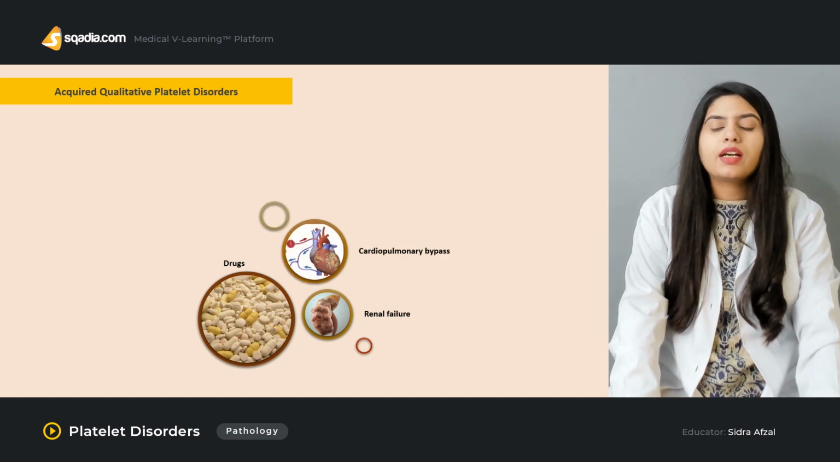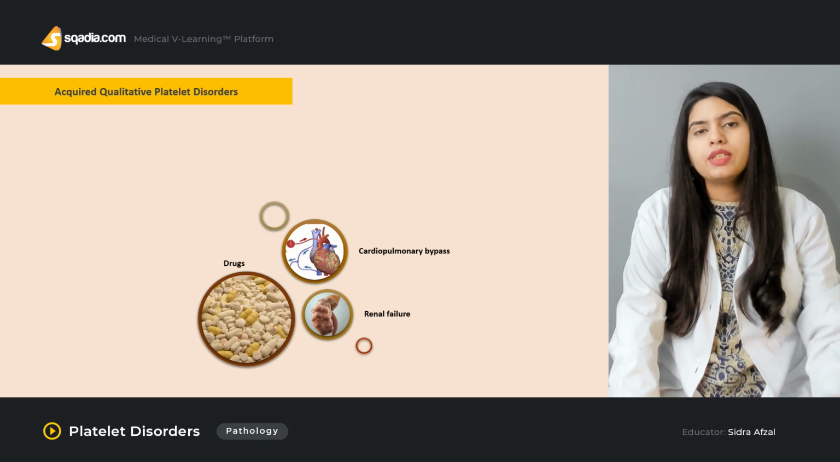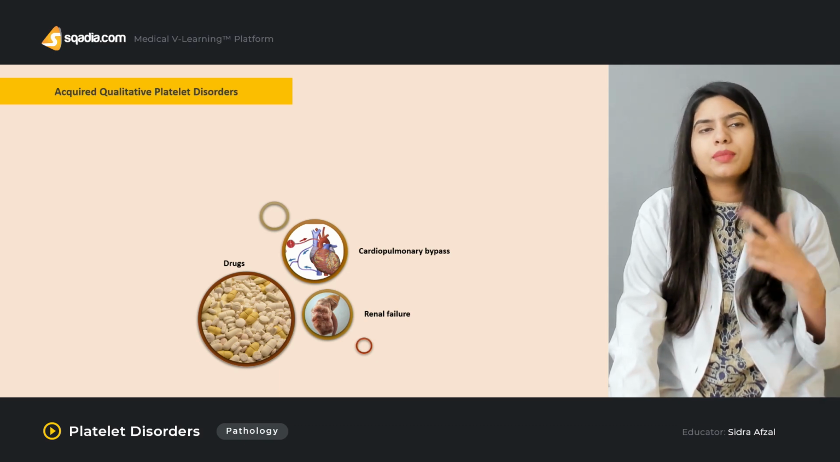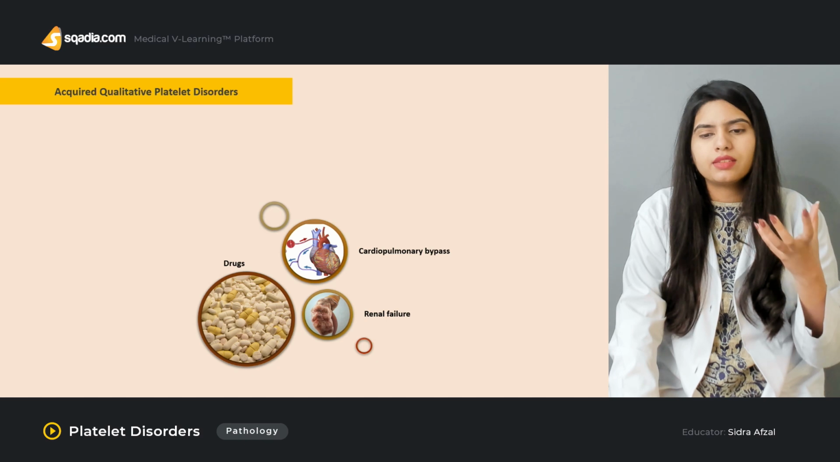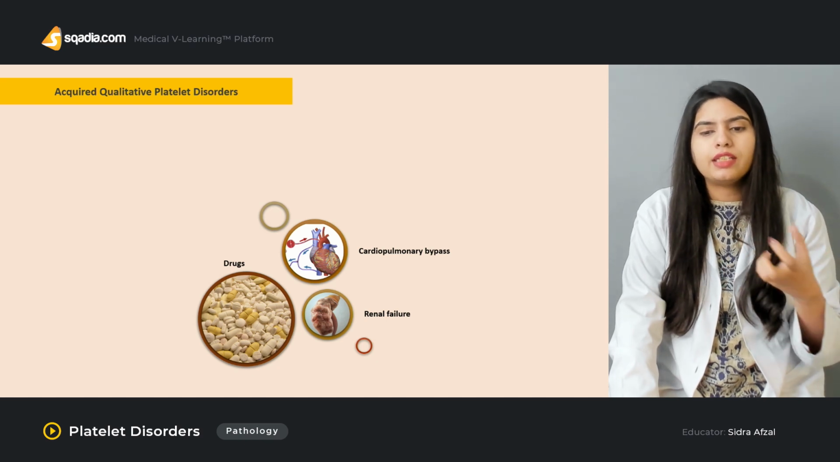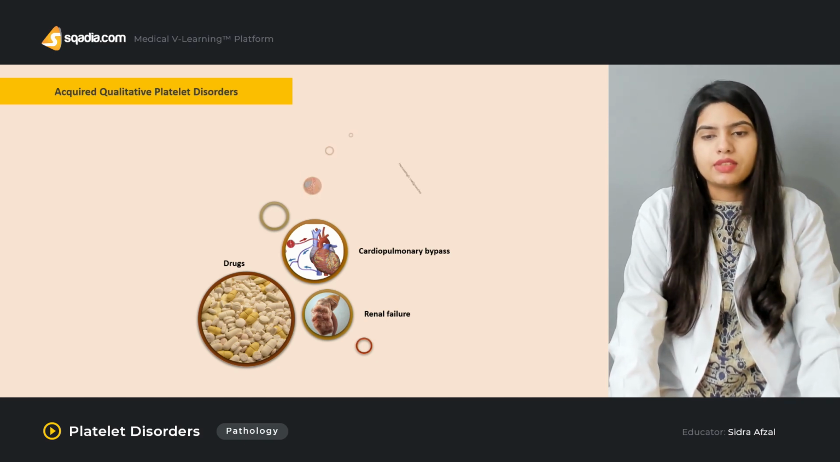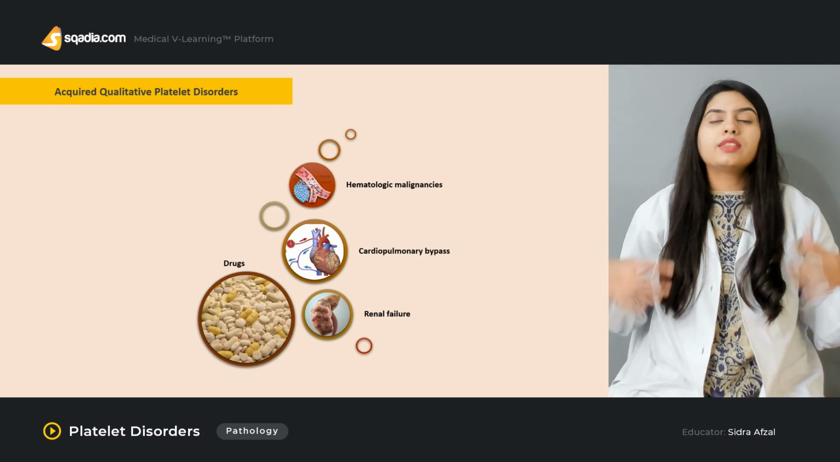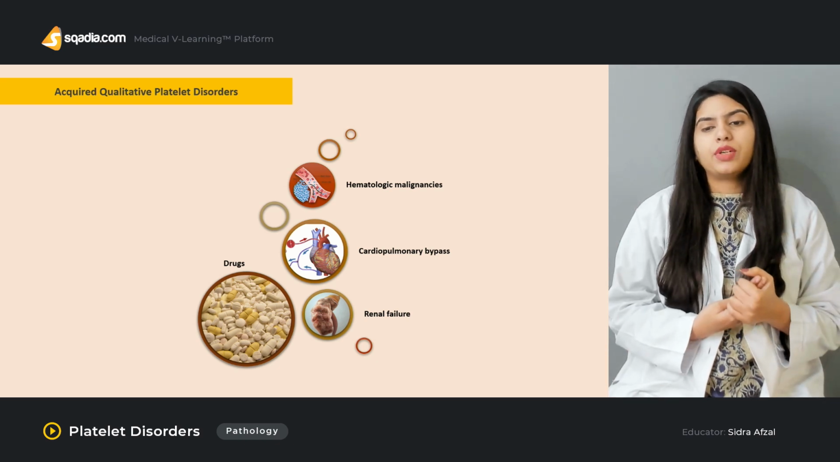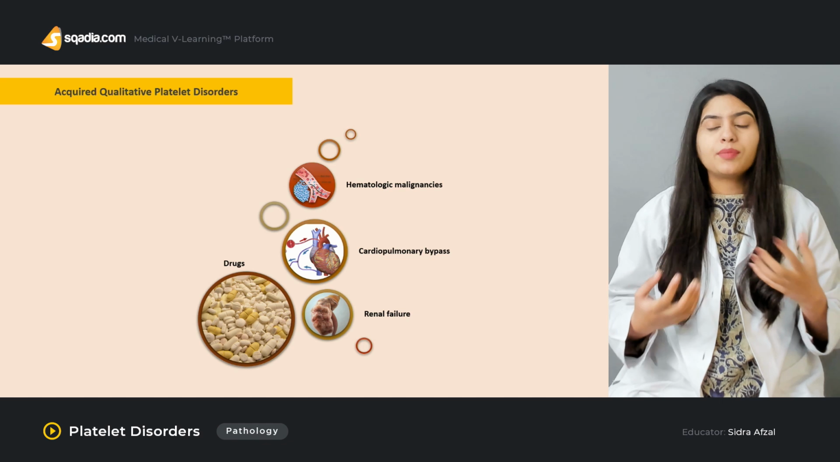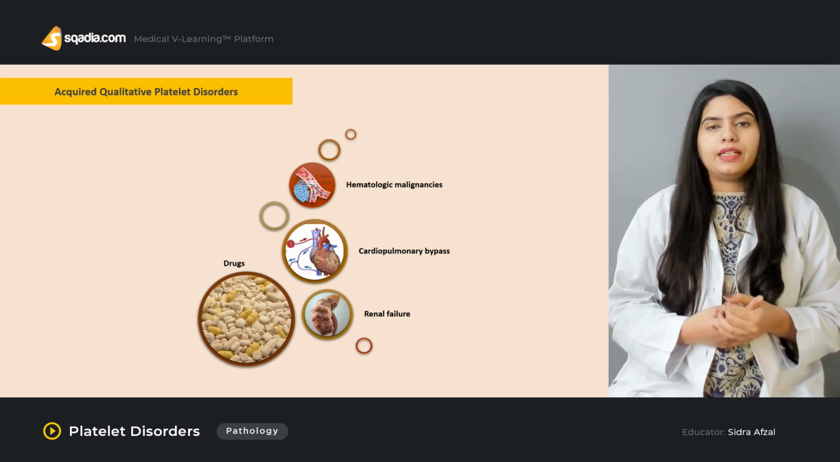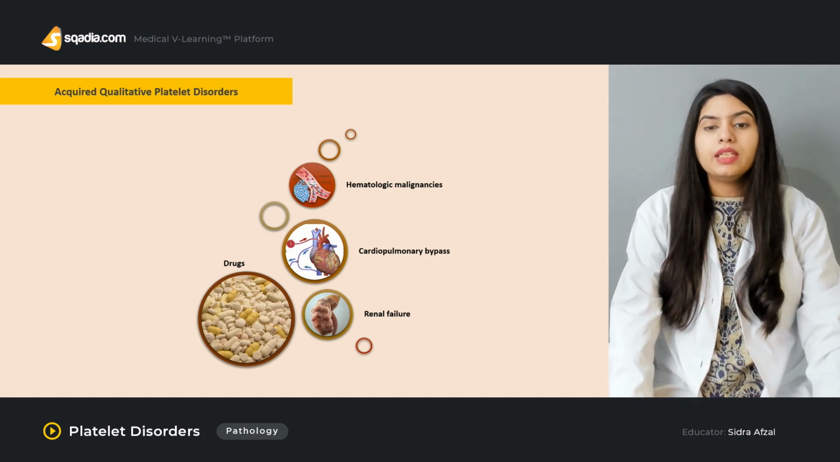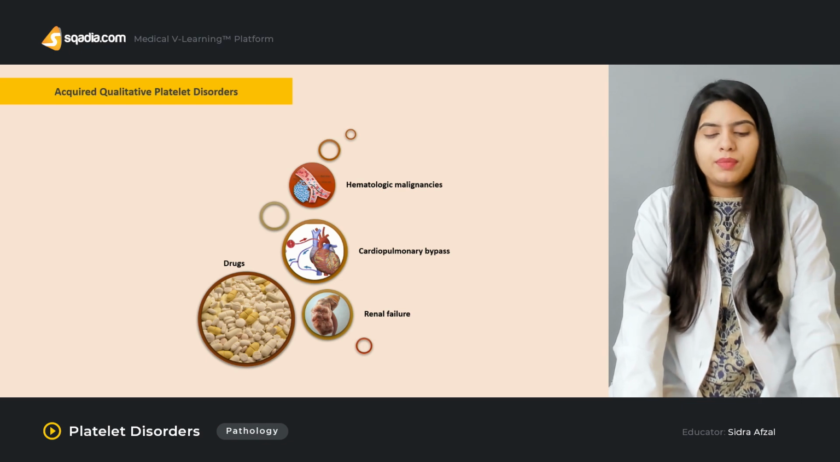Then there can be cardiopulmonary bypass. In case of cardiopulmonary bypass, some surgical circuits are used that lead to platelet dysfunction. Then there can be hematological malignancies that can lead to the suppression of platelet production, or that can produce immature platelets, or alter the normal functions of the platelets.